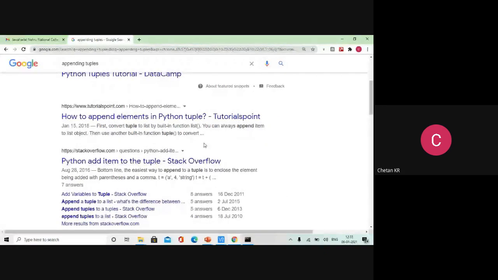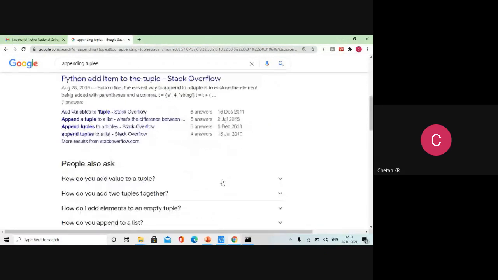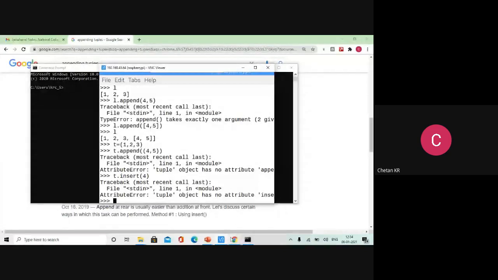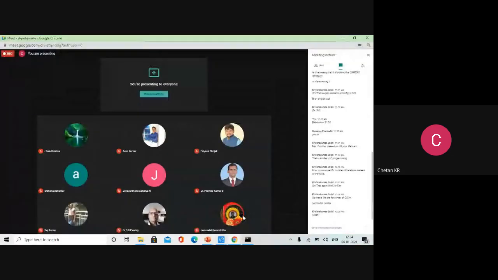See, there is no direct way. I wanted to show you how it can be done or not. It is not possible. Why? Because they are immutable. So if we summarize the three things, we started with mutability and immutability. String is immutable. You cannot change a string. You have to assign back.